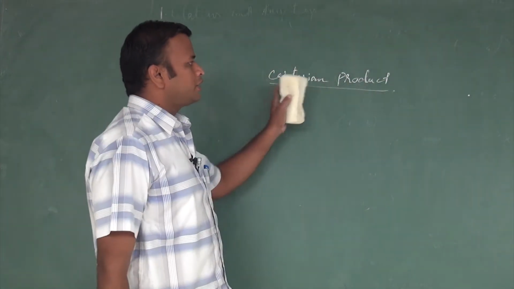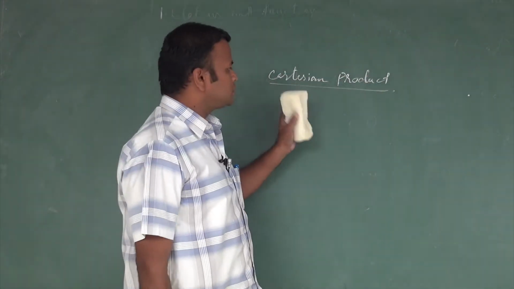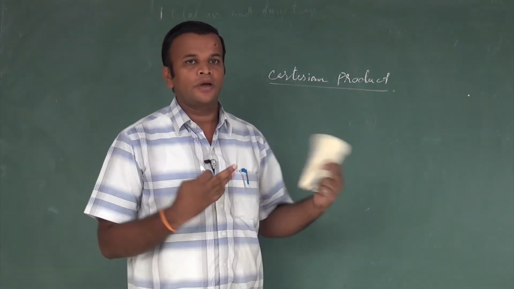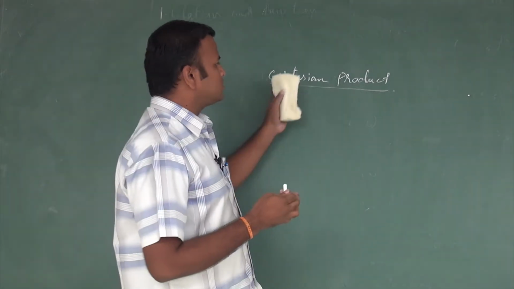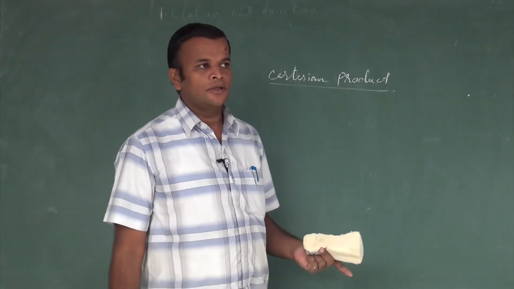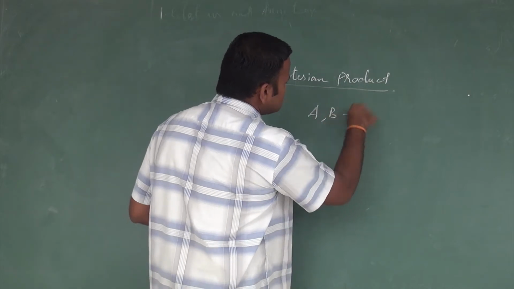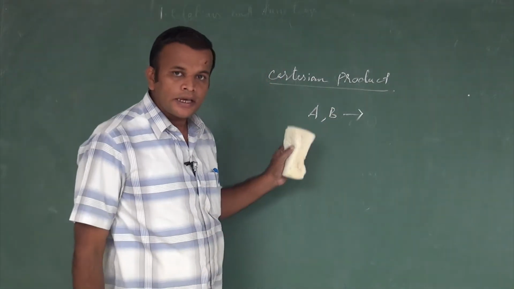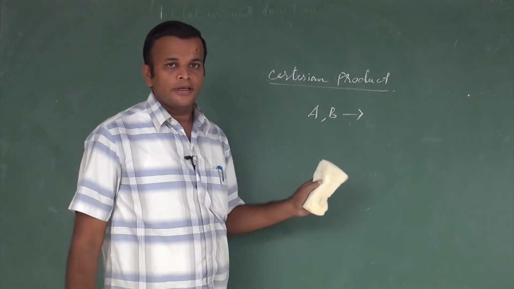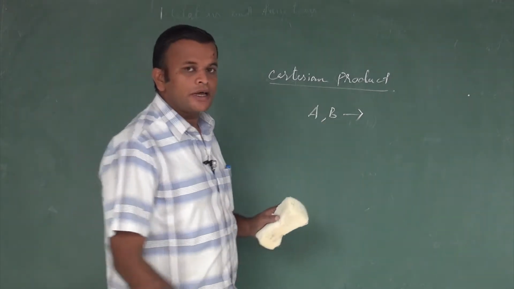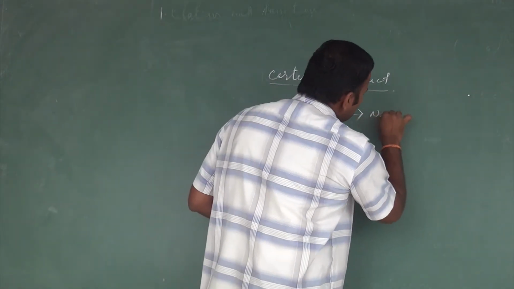Okay, it's a Cartesian product. Cartesian means it's two-dimensional, that is, the x-axis and y-axis from our lower class. Here also we see there will be two numbers. In a Cartesian product we need two sets, one set A and another set B, and also these two sets are non-empty sets.